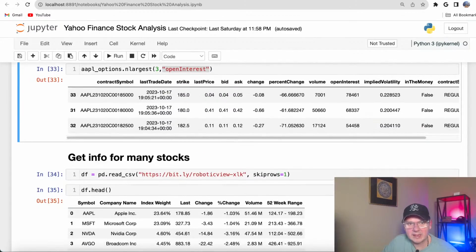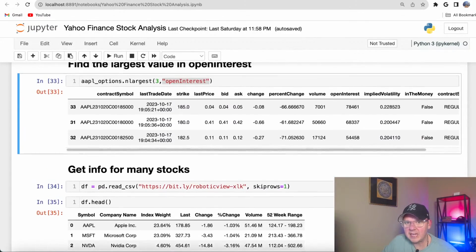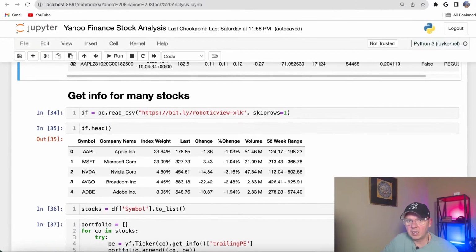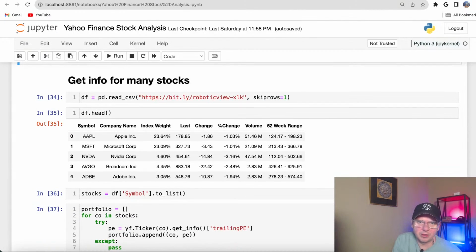All right, now another thing: how we could get many stocks. Now, you probably know that one of the things you want to do when you're trying to invest in the industry would be to see the price earning ratio. This is how you could actually evaluate stocks and see which company would be more expensive and less expensive and so on.